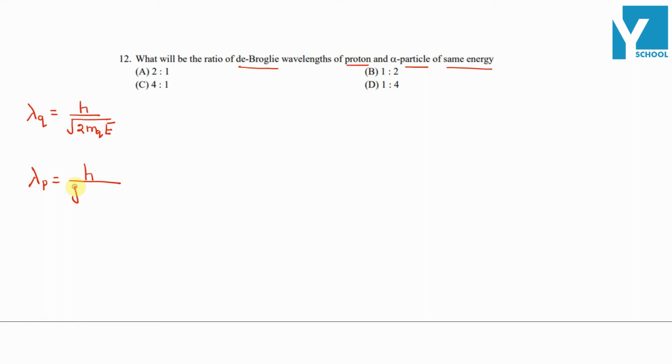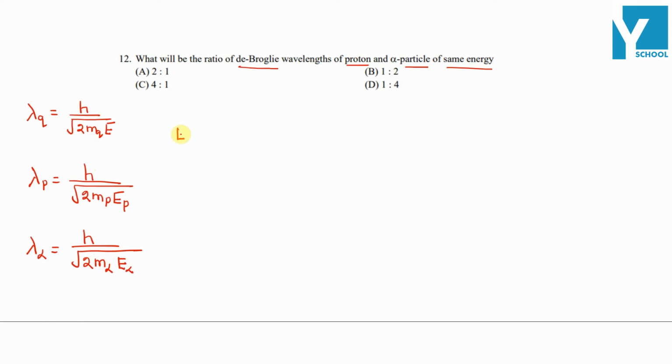root of 2 times mass of proton into energy of proton, and lambda for alpha particle is equal to h by root of 2 times mass of alpha particle into energy of alpha particle.